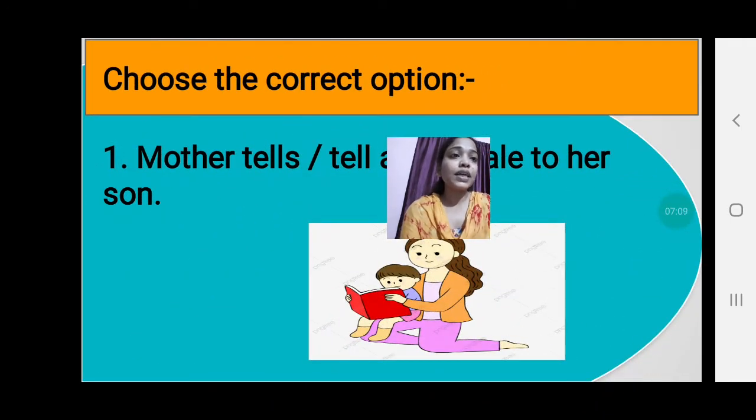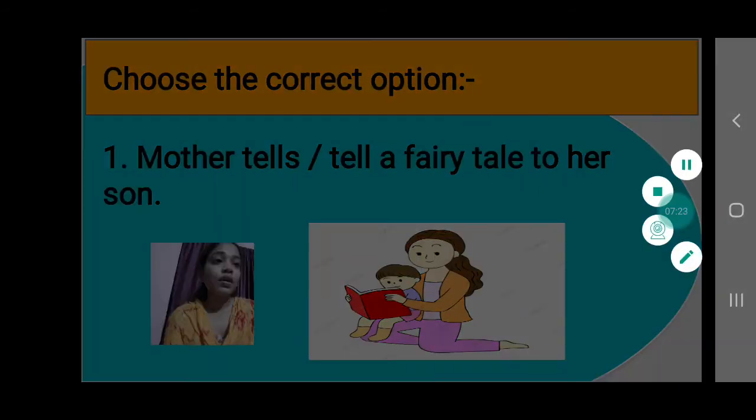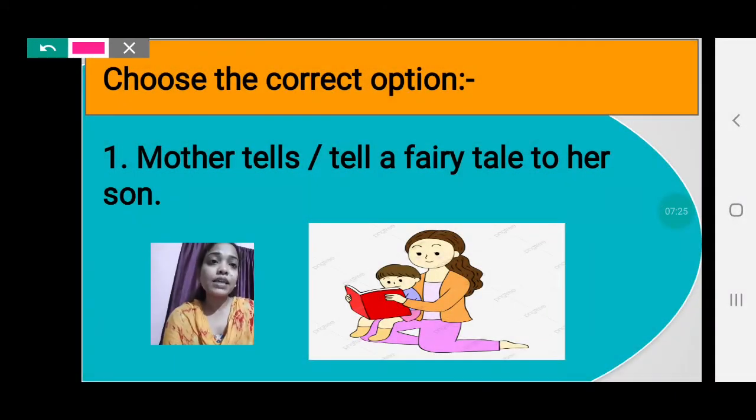Choose the correct option. In each and every question you have two options, so you have to choose the correct option according to the question. Question number 1 is, mother tells or tell a fairy tale to her son. Which option do we have to choose?